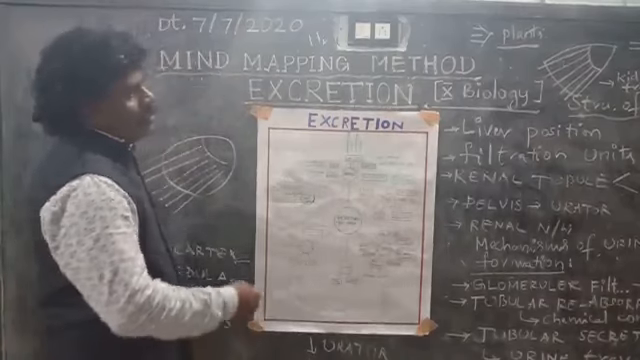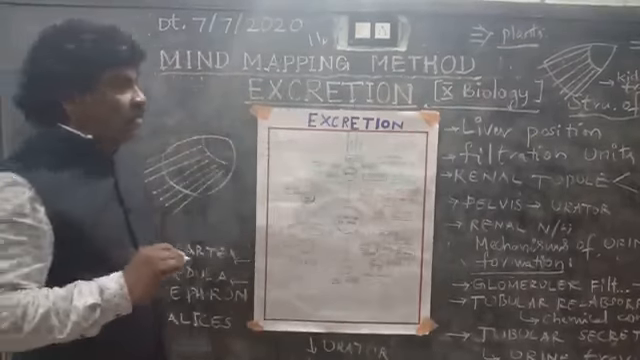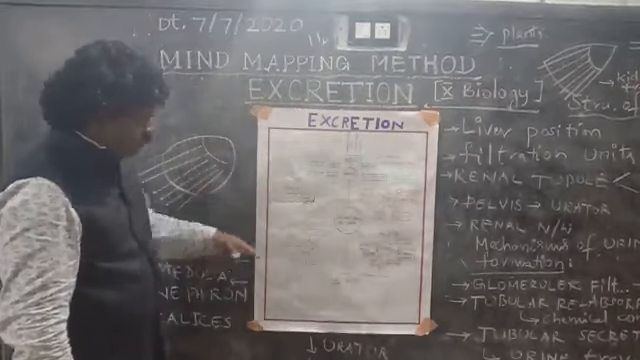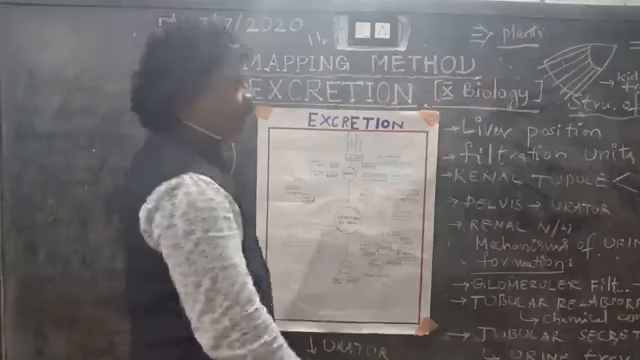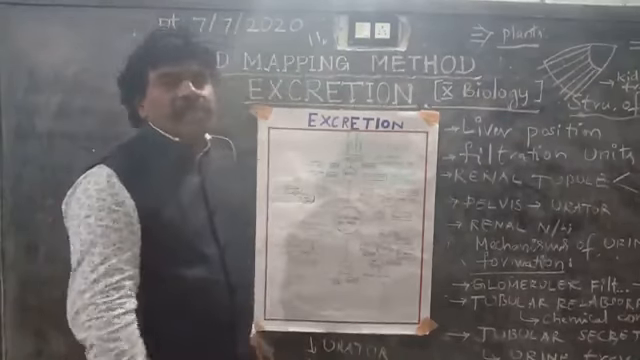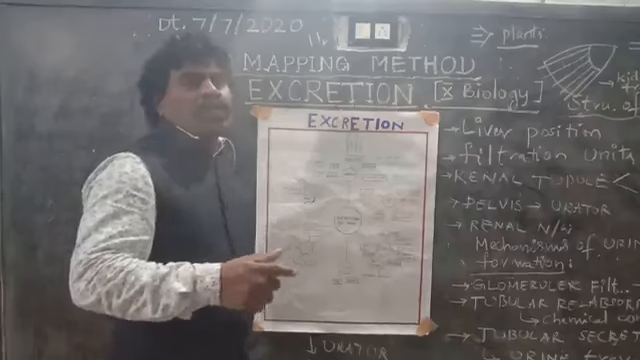Next, the liver portion will be behind the kidney. The right kidney is just above the left kidney. Why? Because the position of the liver is above that right kidney.